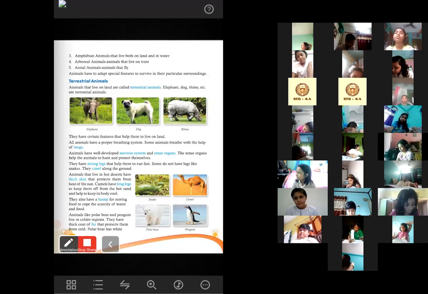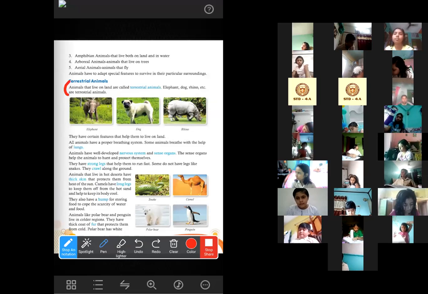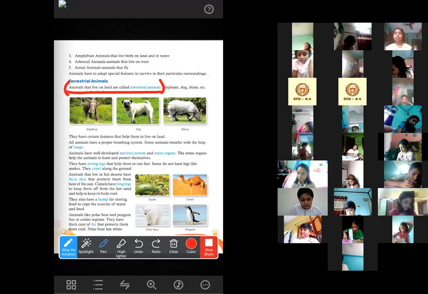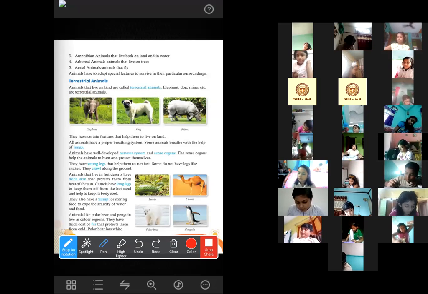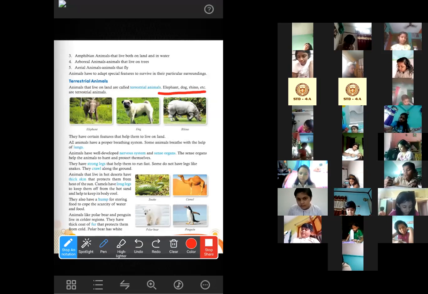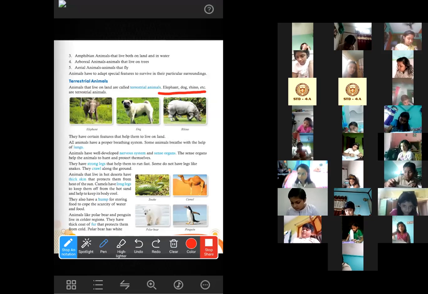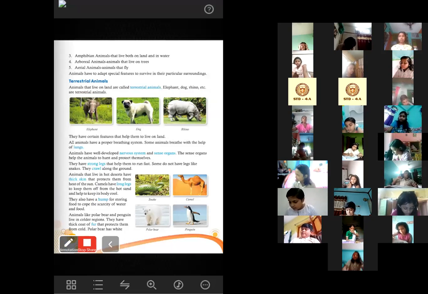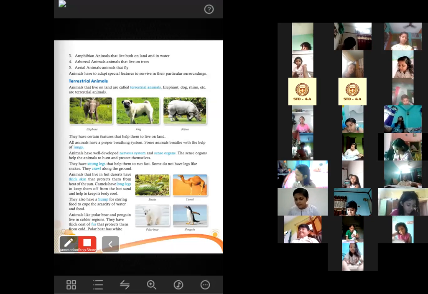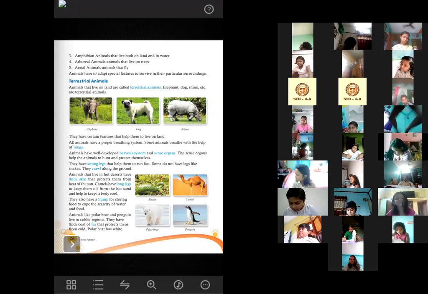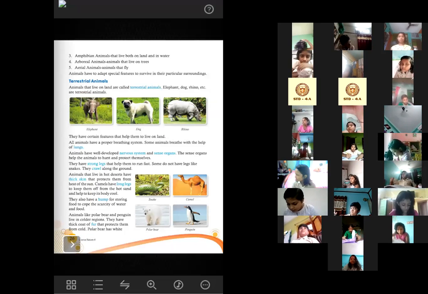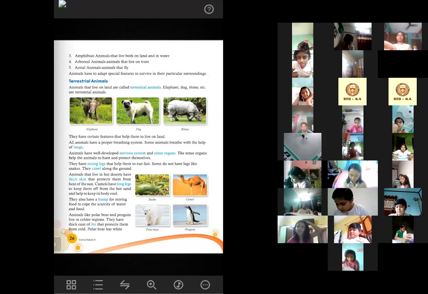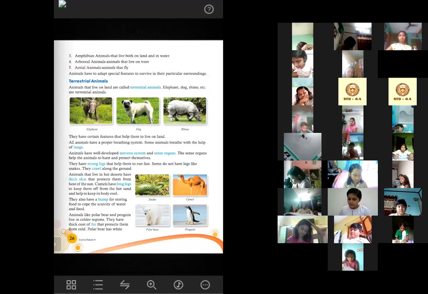Now, what are terrestrial animals? The animals that live on land are called terrestrial animals. And then write some examples like elephant, dog, rhino, etc. Write 2 or 3 features of terrestrial animals.